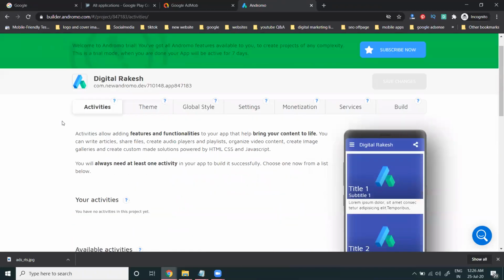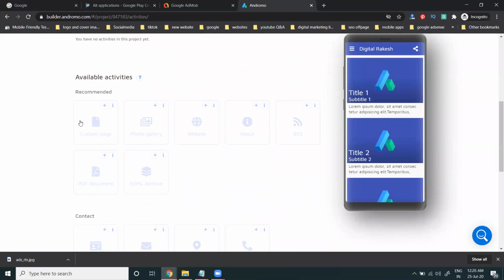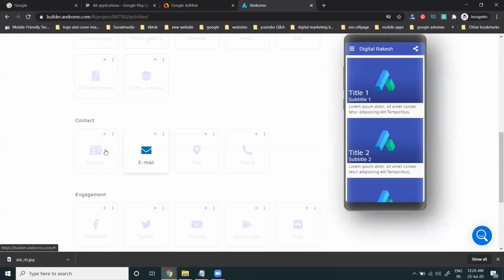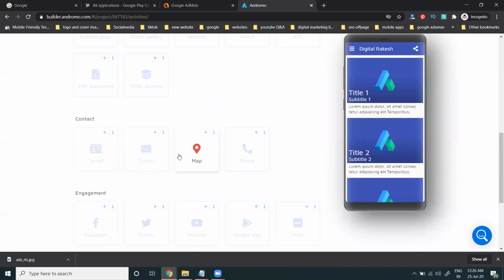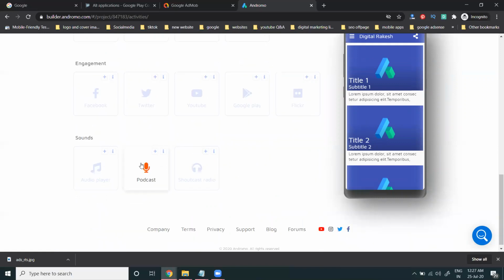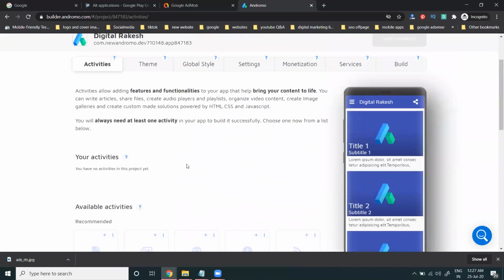Now, first, activity. Here, these are all your particular activities. What are the options you can add here? Custom page, photo gallery, website adding, about page, RSS feed, PDF document, HTML archive, contact, email, map, phone, Facebook, Twitter, YouTube, Google Play, Flickr, audio player, podcast, and shortcast radio here. This is the first option.